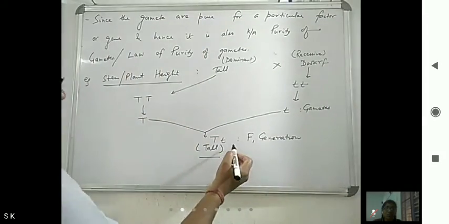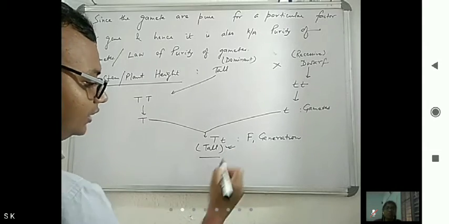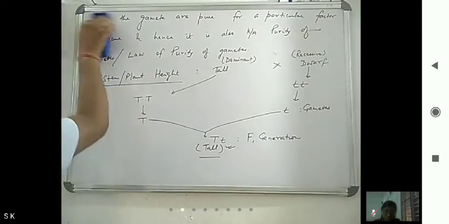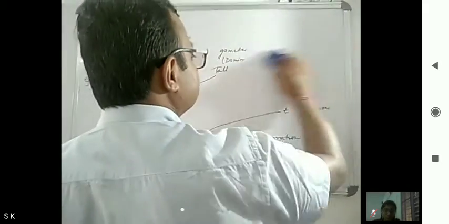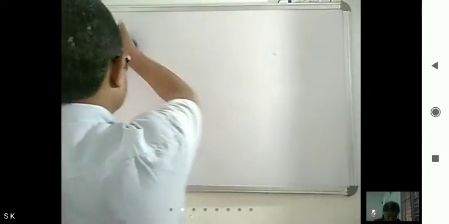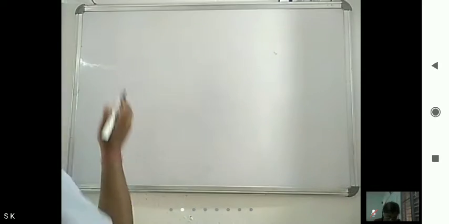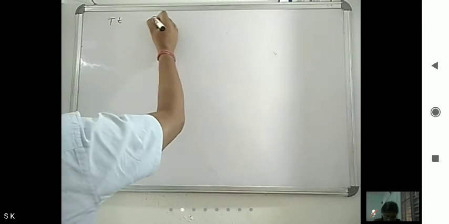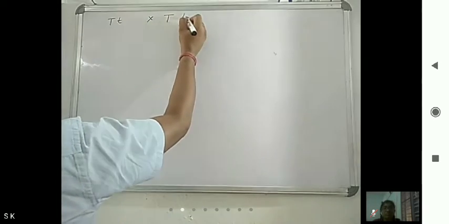Now further we have to see what happens in the F2 generation. So this F1 hybrid becomes one parent.